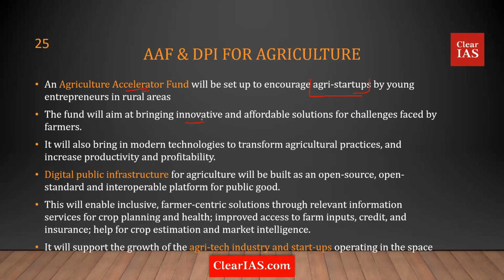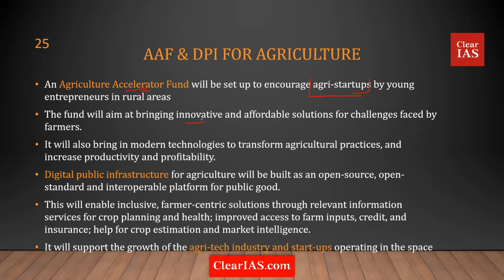Then the government also speaks about creating digital public infrastructure, DPI. The government has been speaking about digital public infrastructure for a while. Things like Aadhaar and UPI are examples of DPI. Now the government is speaking about DPI for agriculture.